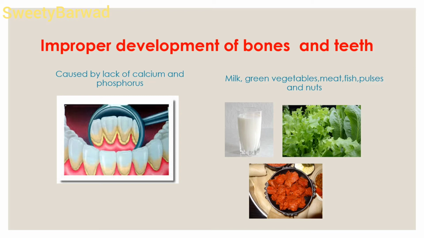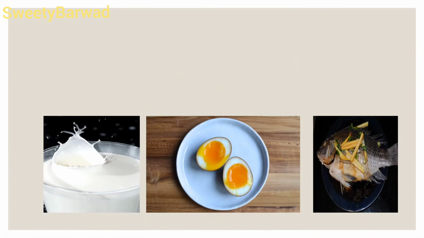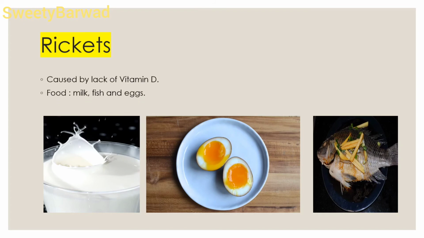Deficiency of one or more nutrients can cause diseases or disorders in our body. Deficiency of different vitamins may also result in certain diseases. So, let us discuss the diseases which occur due to the deficiency of vitamins. The disease rickets is caused by the lack of vitamin D. The symptoms are bowed legs and bending of the spine. To avoid this disease, you have to drink milk and eat fish and eggs.